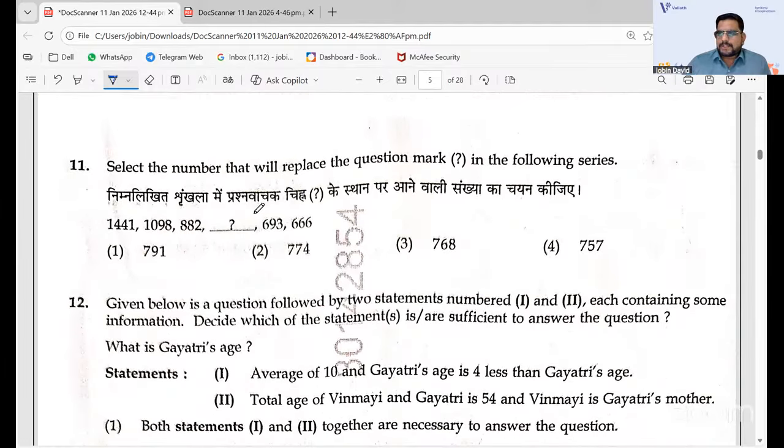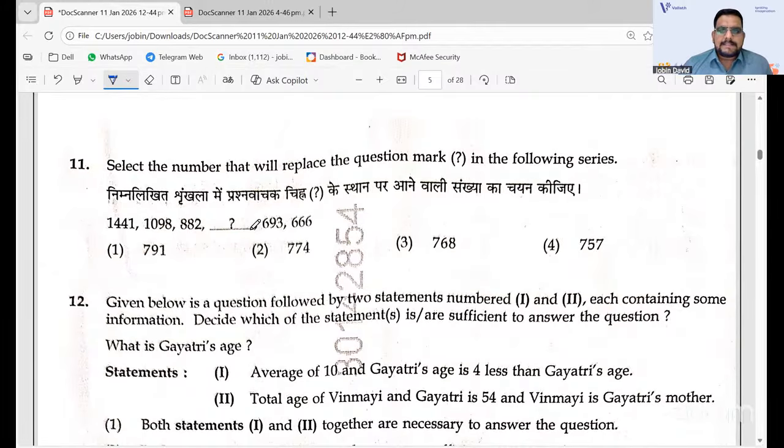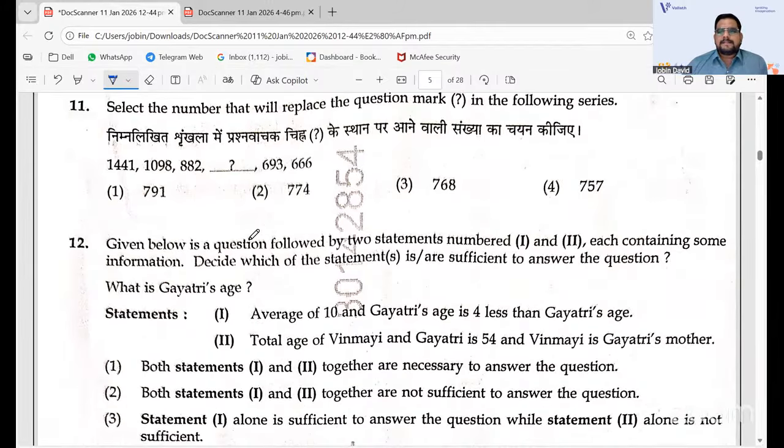Select the number. It was a very easy part, not a very easy part that you understand, but when I teach our students, I used to tell them that whenever you are not getting an idea, go with the squares and cubes.